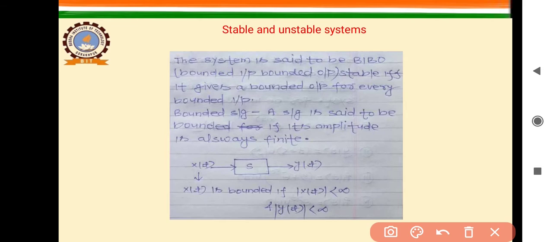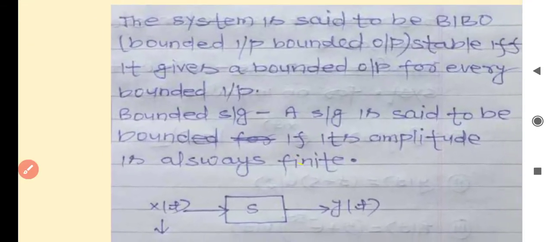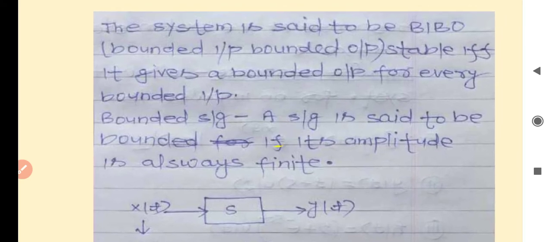So if we are giving such a signal at the input side of a system and the system is producing a bounded output, then the system is called a stable system, otherwise it is unstable. So the system is said to be BIBO stable if and only if it gives a bounded output for every bounded input. And what is a bounded signal? As I stated earlier, a signal is said to be bounded if its amplitude is always finite.